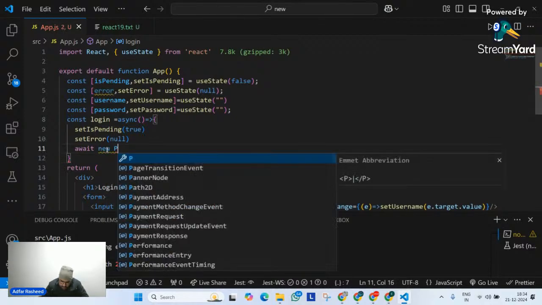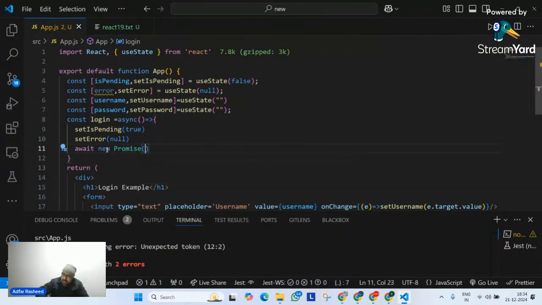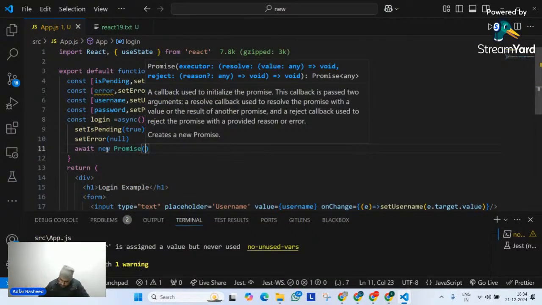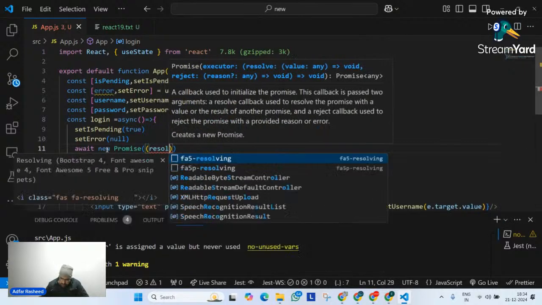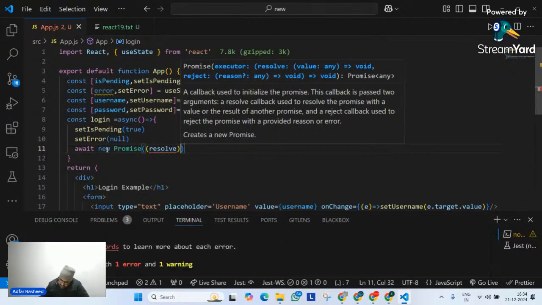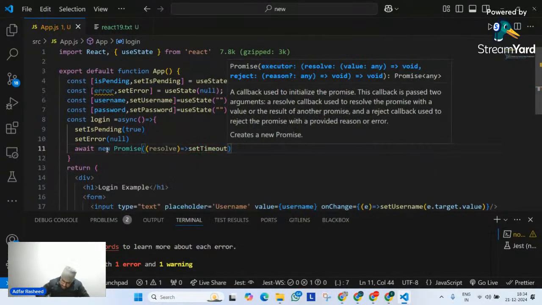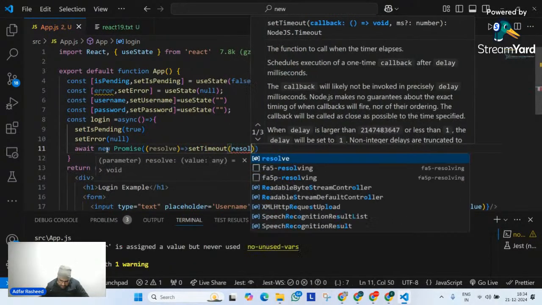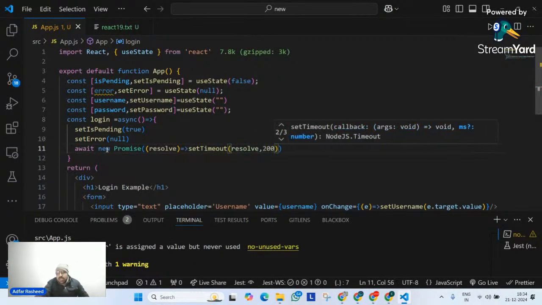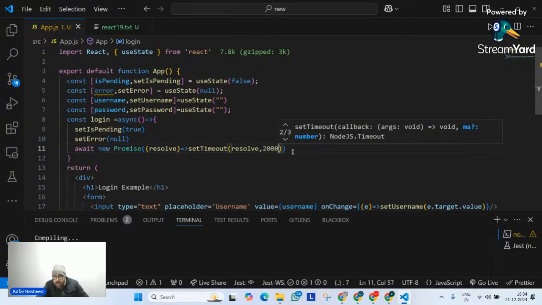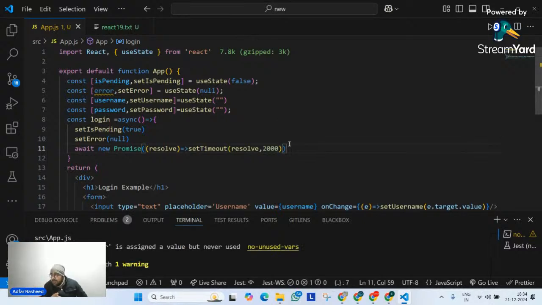So let me simply say new promise like this, in which I will simply tell it to resolve. Hey, please resolve. And I know it's going to resolve in this case. Then resolve the same thing over this setTimeout. Resolve it after 2 seconds. Do we understand why I have implemented this promise? Give me a quick confirmation in the chat. I am simply trying to simulate a dummy API call with setTimeout in this case.